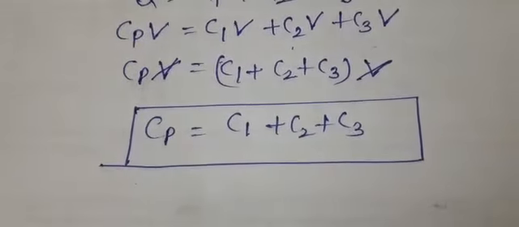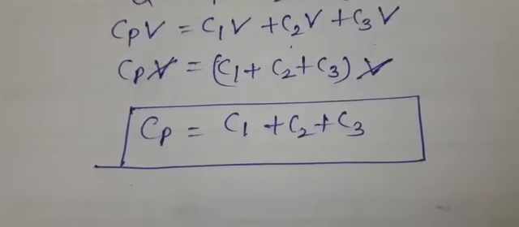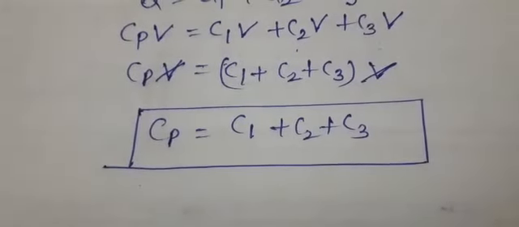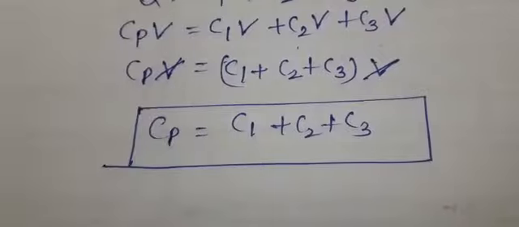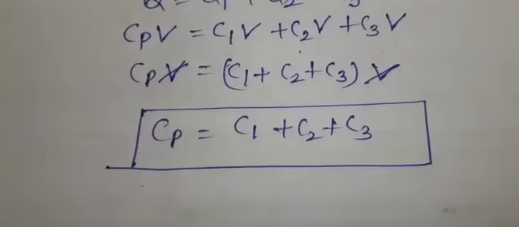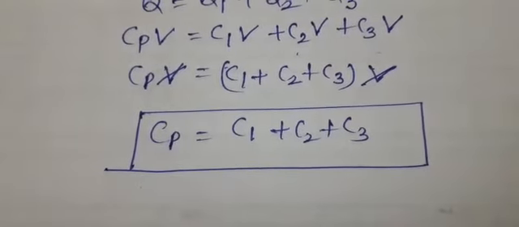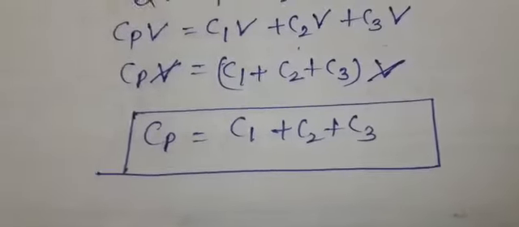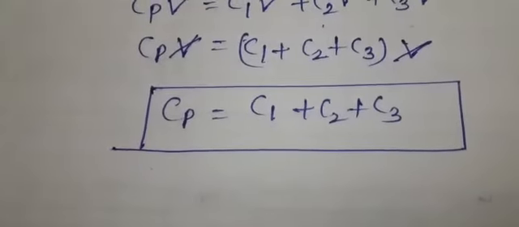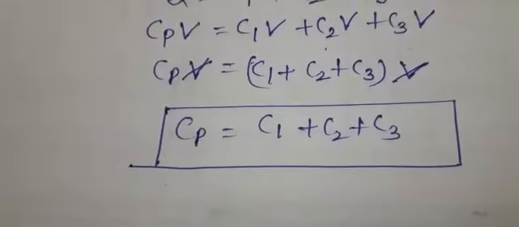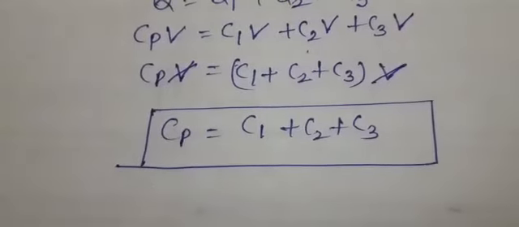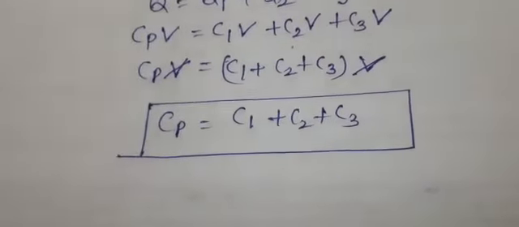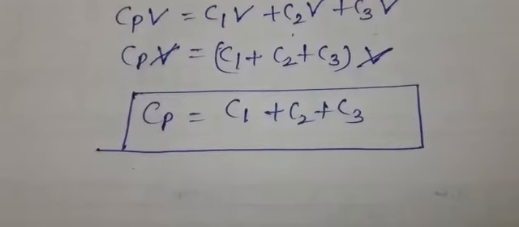It means in a parallel combination of capacitors the total capacitance will increase. Why? Because it is simply the addition of individual capacitances. Whereas in a series combination of capacitors, the equivalent capacitance will decrease. Why? Because it is taken as the sum of the reciprocals of the capacitances.